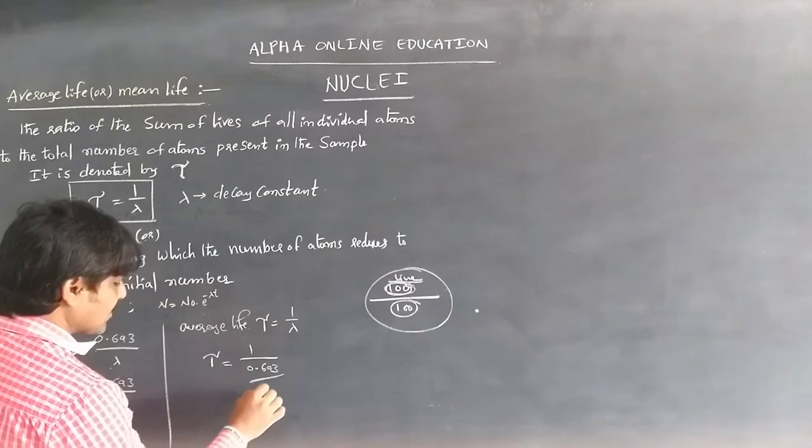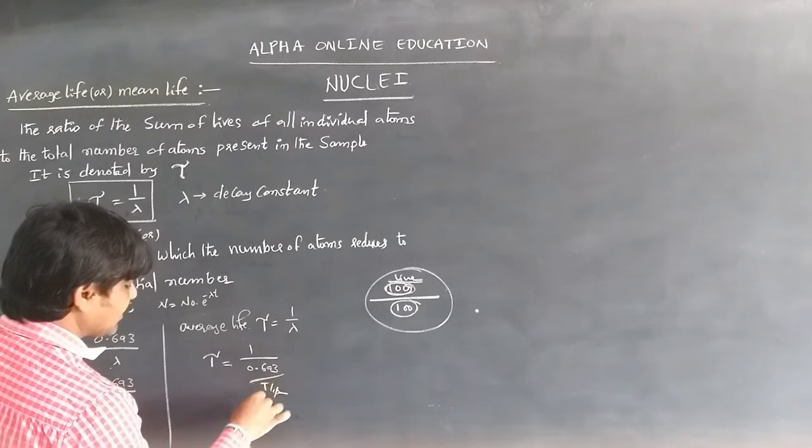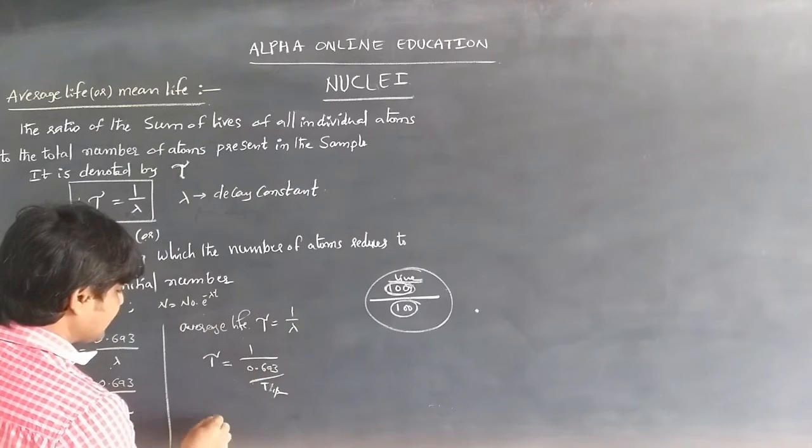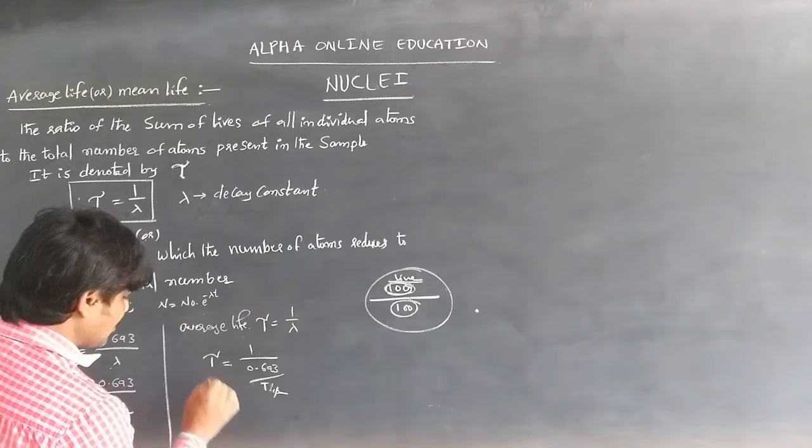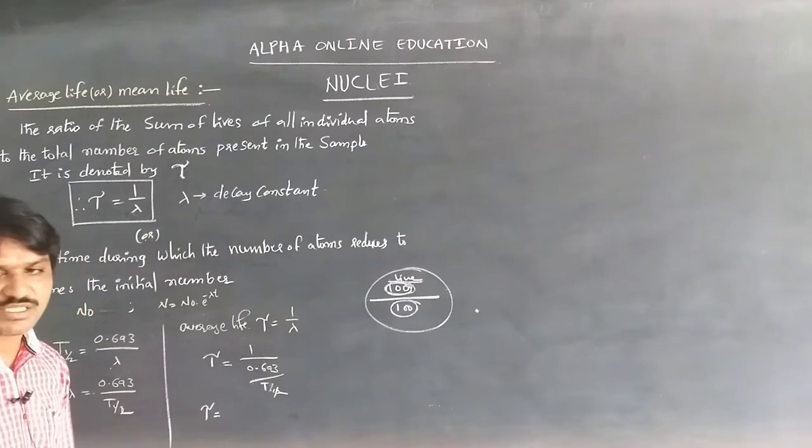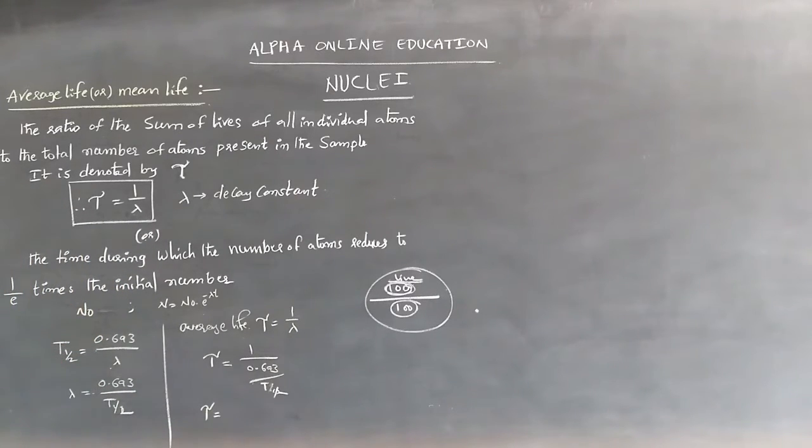That is, tau is approximately 1.44 times t half. The 1.44 value will be there.